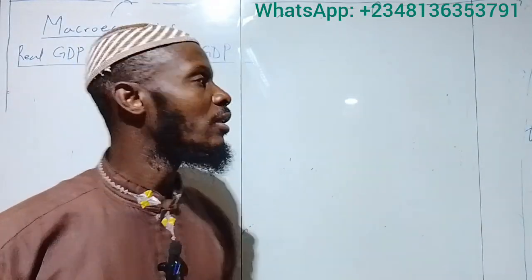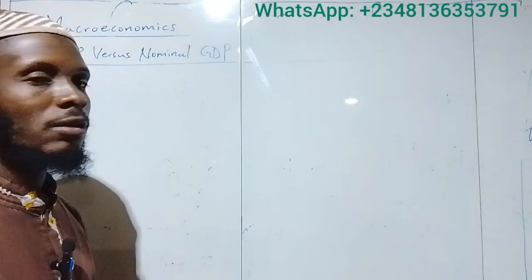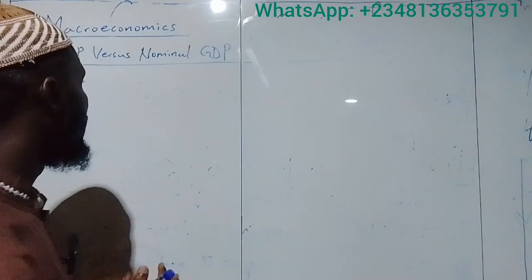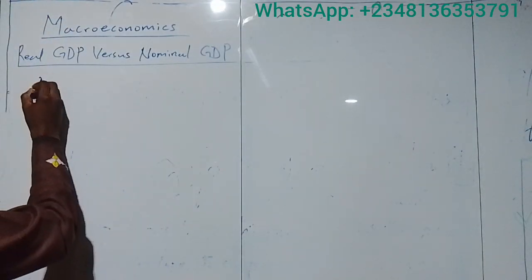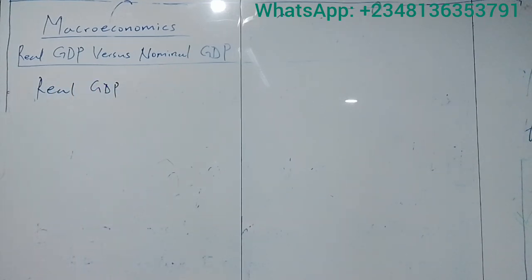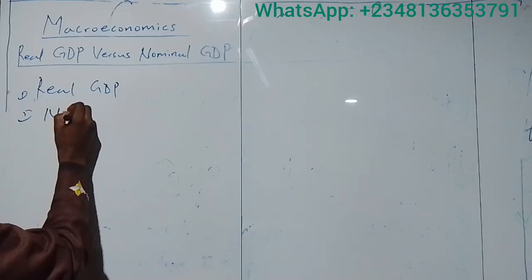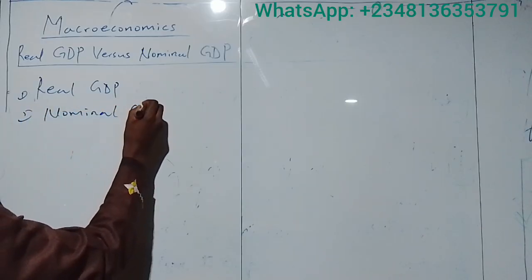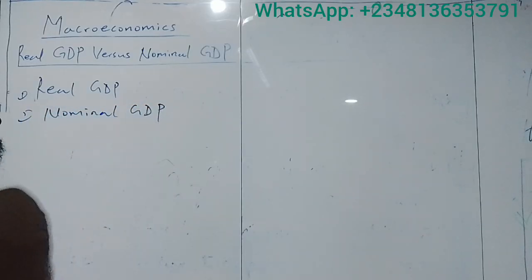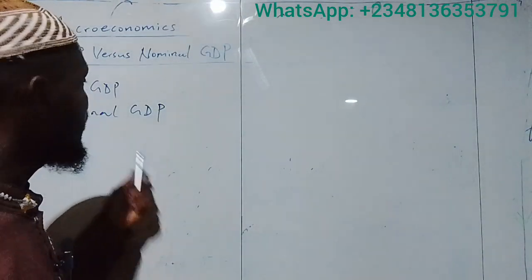In other words, GDP has two versions. We have real GDP, and two, nominal GDP. Let me start from nominal GDP.